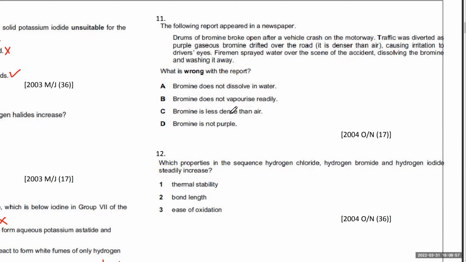Bromine, I mean, this is what is 100% wrong. It's less dense than air. How do you figure out bromine is more dense than air? Because if you look at Br2, it has a mass of 160. Do you know what the average molecular mass of air is? What's the Mr of air?